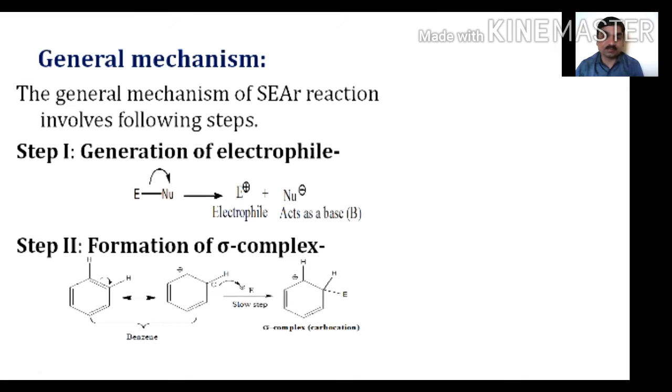Since the benzene ring has a pi electron cloud, it undergoes attack of the electrophile on the nucleophilic aromatic ring. The attack of the electrophile is a slow step and the rate determining step. The plus charge which is created on the molecule undergoes delocalization, and it results in the formation of a sigma complex, called a carbocation.